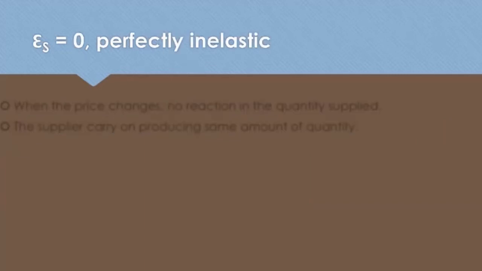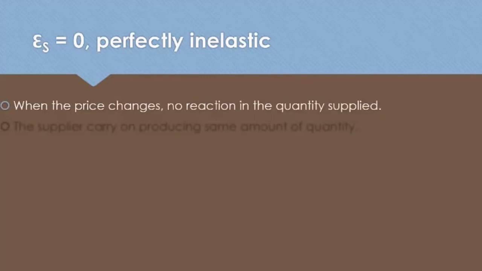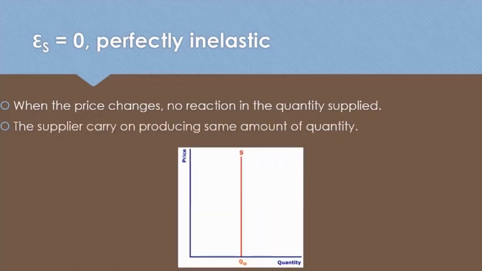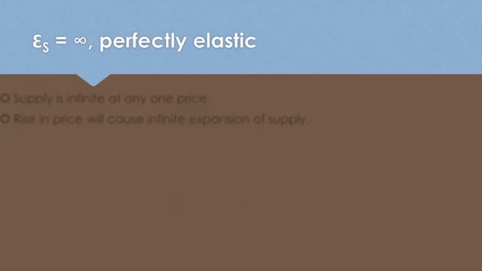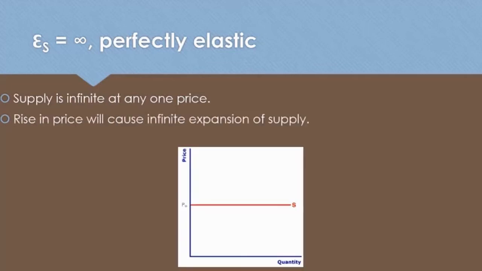An elasticity of supply which is equal to 0 is perfectly inelastic. When the price changes, there is no reaction in the quantity supplied at all. Put differently, the supplier will only carry on producing the same amount of quantity. An elasticity of supply that is equal to infinity is perfectly elastic. Supply is infinite at any one price. The smallest decrease in price will lead to a complete collapse in all of the quantity supplied, which means a rise in price will cause an infinite expansion of supply.